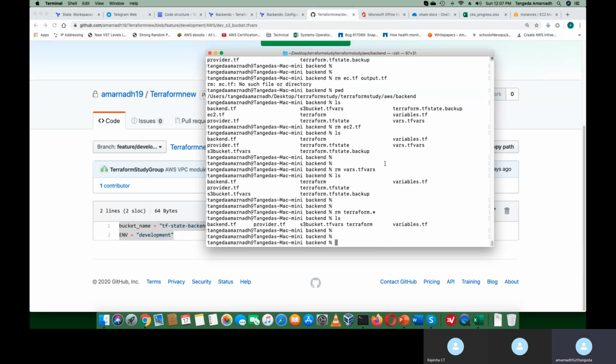Now this is the plain required configuration to create our S3 bucket.